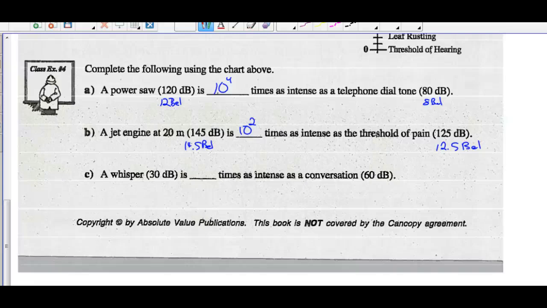And a whisper is how many times as intense as conversation? Again, if you went to bels, 3 to 6, this one would be smaller, so 10 to the negative 3 times as intense as conversation. So again, decibels are based on sound and a power of 10 scale.